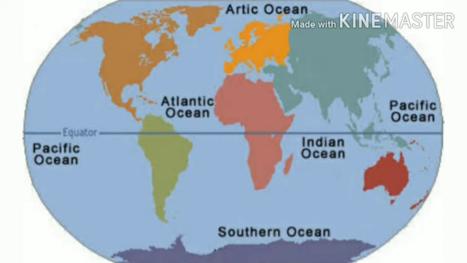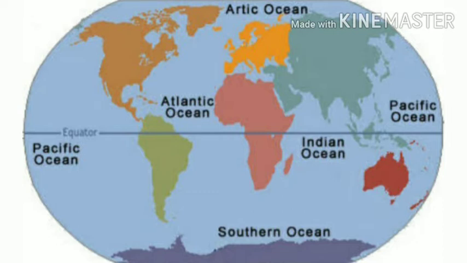Let's see one by one. At first, Pacific Ocean. The Pacific Ocean is located in between the continents of Asia and Australia in the west and North America and South America in the east. South China Sea, Bering Strait, Bay of California are the part of Pacific Ocean.